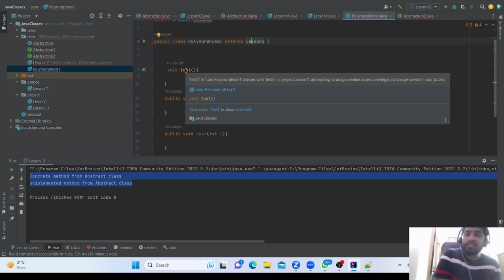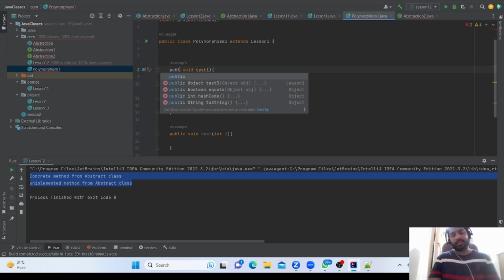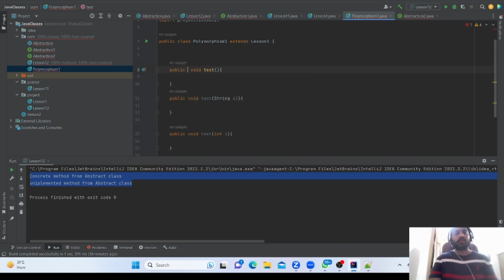Let us test. It is saying attempt to assign weaker access. So always we need to provide stronger access. In the child there should be bigger access compared to the parent. This is also a question they will ask in interviews. If I write public here, then it will not face any issue.